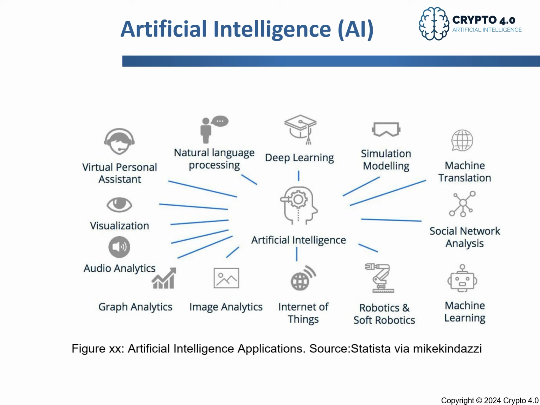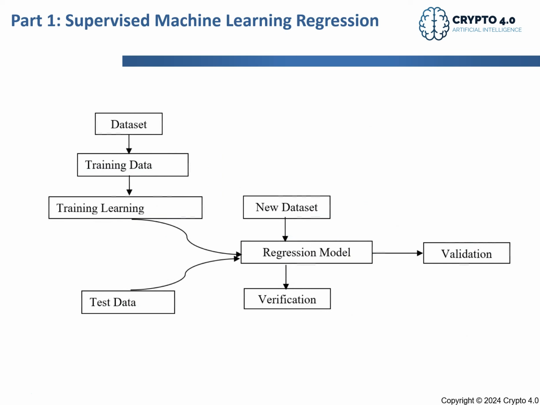But we'll focus on the beginning of machine learning, and this video is about machine learning regression. So again, supervised machine learning regression. Regression means I will predict future values based on past values. And then, what's the difference? I can do that in Excel. I can do that in different tools, mathematical tools, statistical tools.